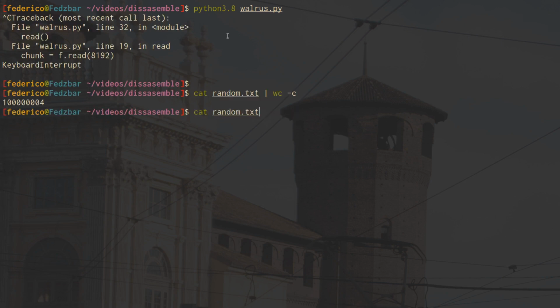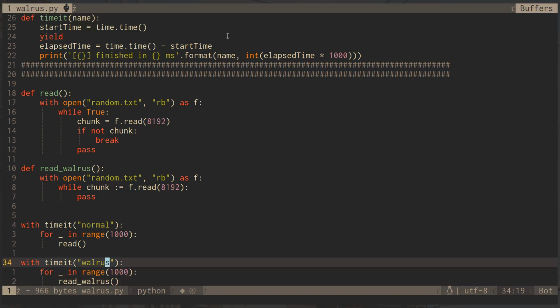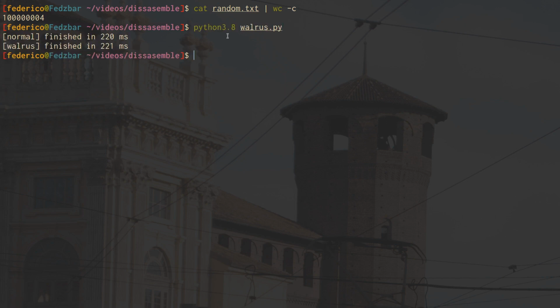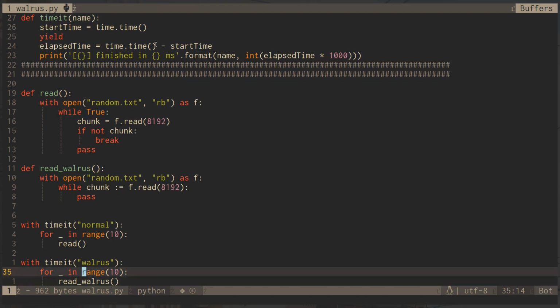Let me just do 10 loops, because I really don't know how much. Okay, so as you can see, you can extrapolate that already from the bytecode. These are pretty much equivalent in runtime, and so the whole point of using the walrus operator is not efficiency. We could have inferred that from the bytecode, but it is mainly a style of writing.